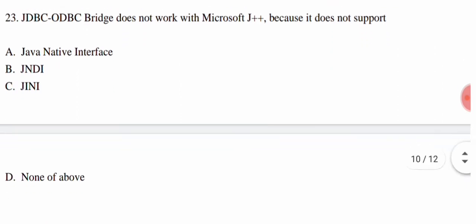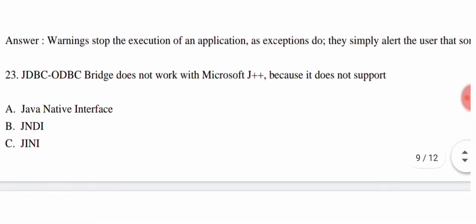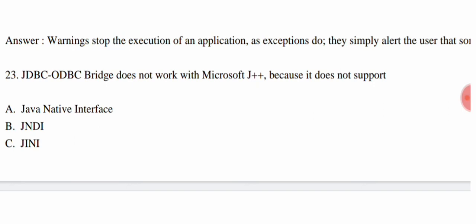And option D, none of the above. And the correct answer is option A, that is Java Native Interface. So here we easily say that Microsoft JVM does not support JNI; the JDBC-ODBC bridge doesn't work with Microsoft JVM.